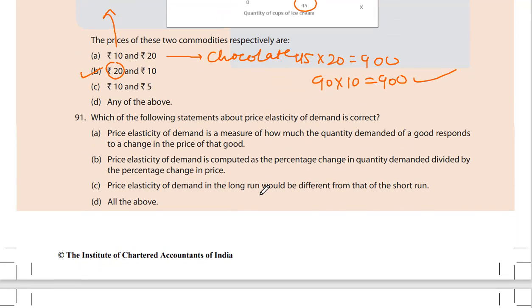91. Which of the following statements about price elasticity of demand is correct? A. Price elasticity of demand is a measure of how much the quantity demanded of a good responds to a change in the price of the good. B. Price elasticity of demand is computed as the percentage change in quantity demanded divided by the percentage change in its price. C. Price elasticity of demand in the long run would be different from in the short run. D. All of the above. All the statements are correct. So D, all of the above.